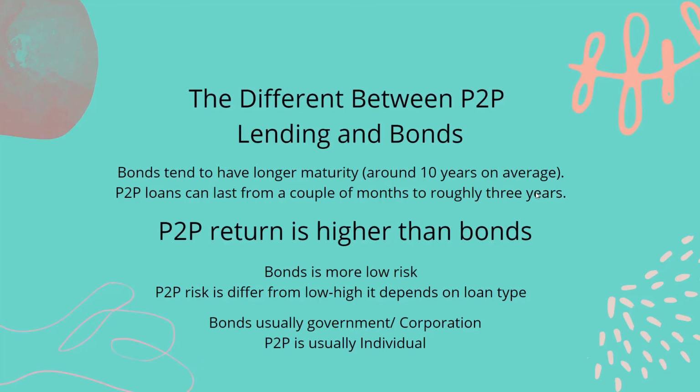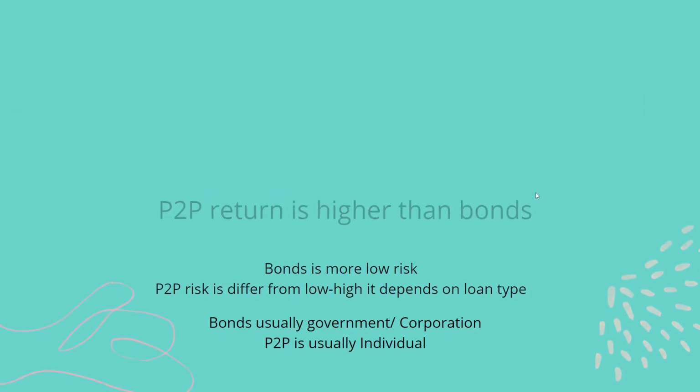And peer-to-peer lending return is higher than bonds, but bond is lower risk. But P2P lending risk differs from low to high. It depends on loan type. Because peer-to-peer lending is focused on individuals, but bonds are focused on state or government. And bonds are usually government or corporation, meanwhile P2P is usually individual.